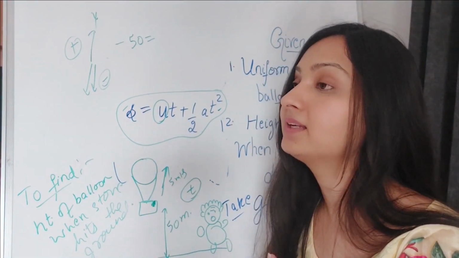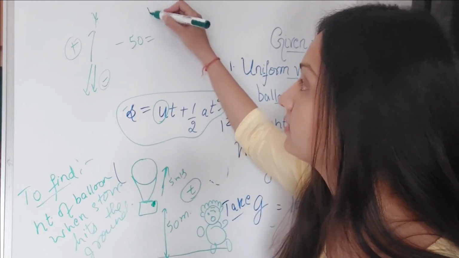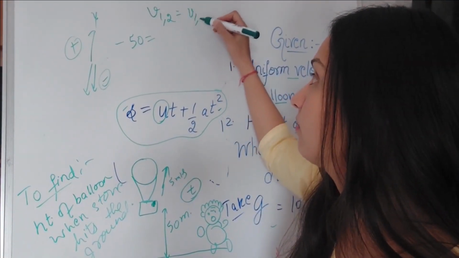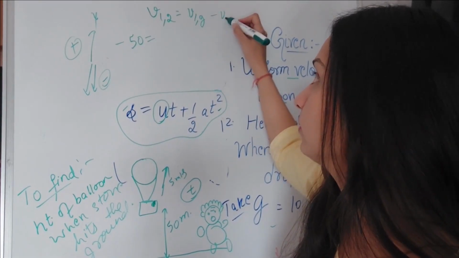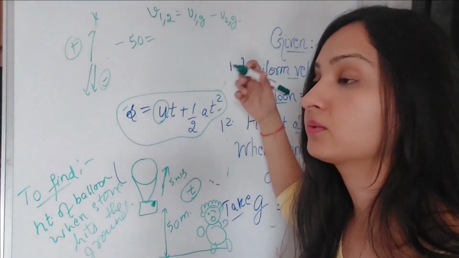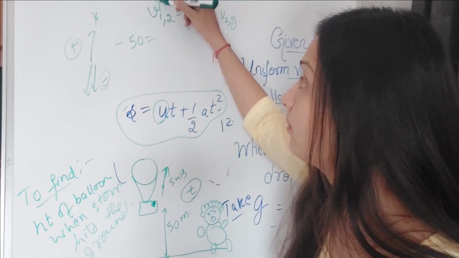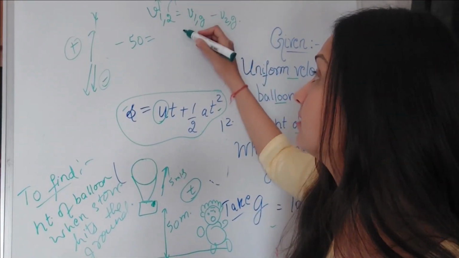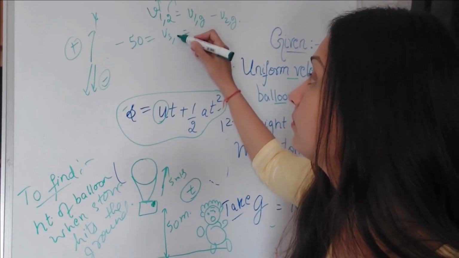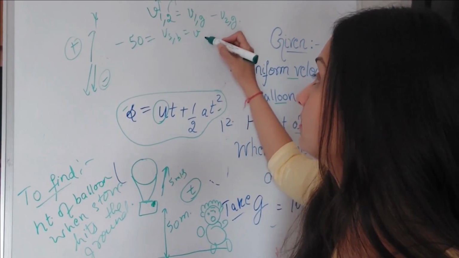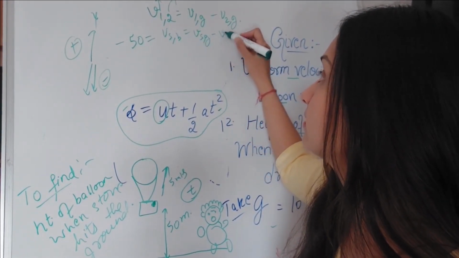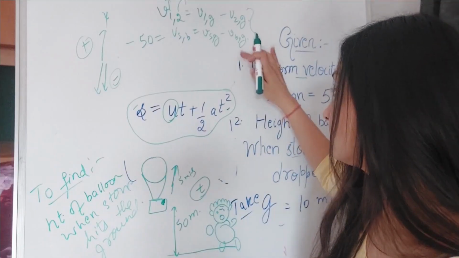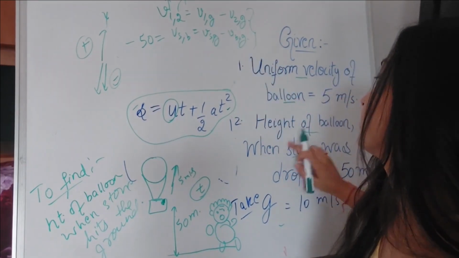We have discussed in great detail that the velocity of one thing with respect to another is the velocity of the first with respect to the ground minus the velocity of the second with respect to the ground. If 1 is the stone and 2 is the balloon, then the velocity of stone with respect to balloon is the velocity of stone with respect to ground minus the velocity of balloon with respect to ground.